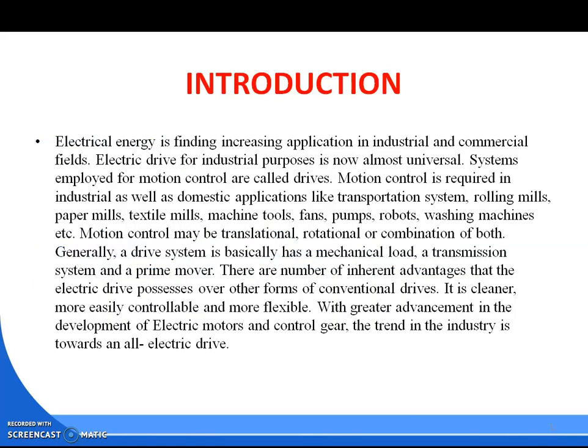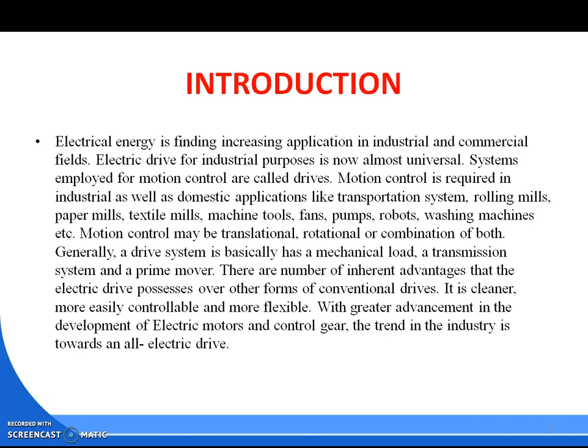Electrical energy is finding an increasing application in industrial and commercial fields. Electric drives for industrial purposes are now almost universal. Systems employed for motion control are called drives. Motion control is required in industrial as well as domestic applications like transportation systems, rolling mills, paper mills, textile mills, machine tools, fans, pumps, robots, washing machines, etc.